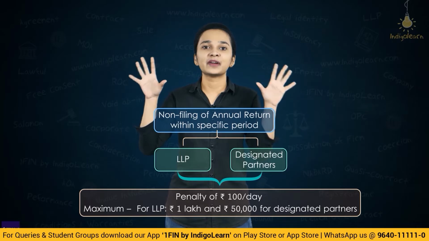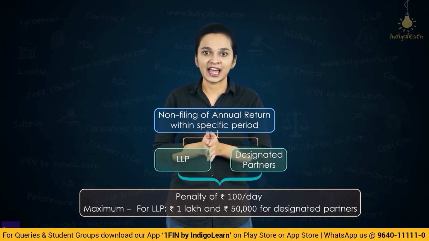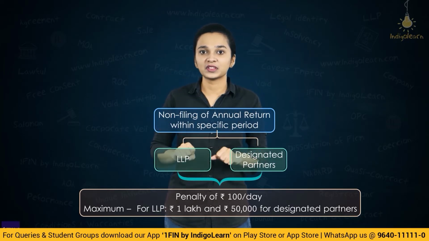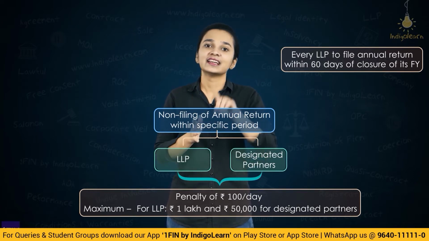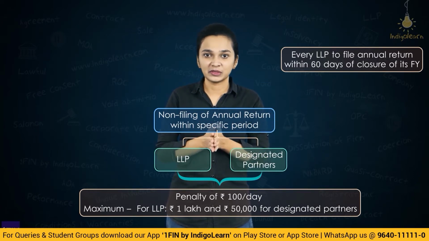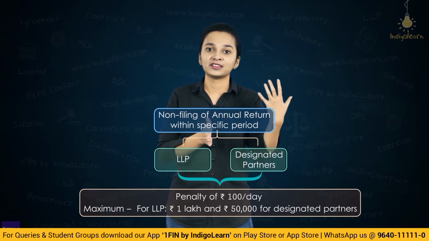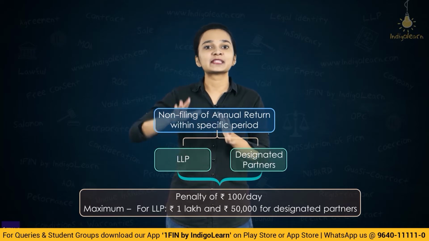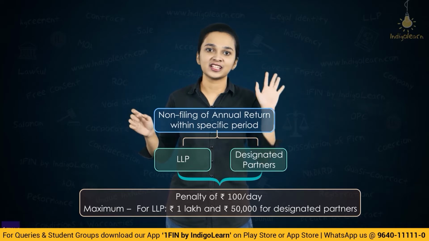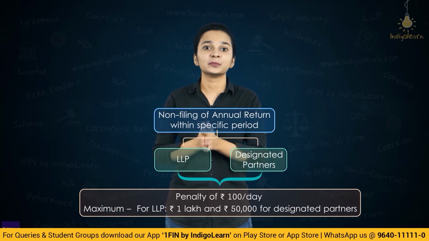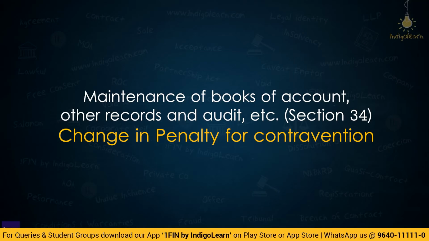So this is the penalty which will be imposed in a situation where there is a delay in filing the annual return. Annual return has to be filed within 60 days. But if it is not filed within 60 days of the closure of the financial year, then penalty will be imposed. Penalty would be rupees 100 per day till the time the return is filed, subject to maximum of 1 lakh for the LLP and 50,000 for the designated partners. And this fine will be imposed on both LLP as well as the designated partners.